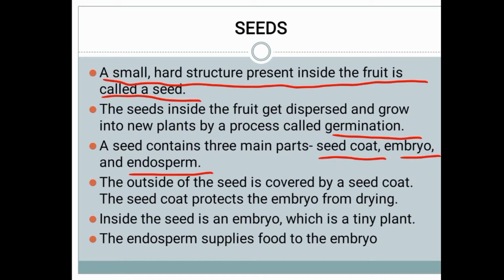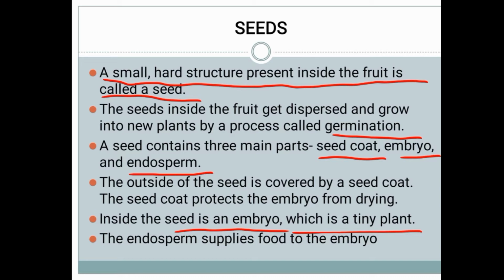Inside the seed is an embryo, which is a tiny plant. Then the endosperm supplies food to the embryo. So what are the three parts of the seed? Seed coat, embryo and endosperm.